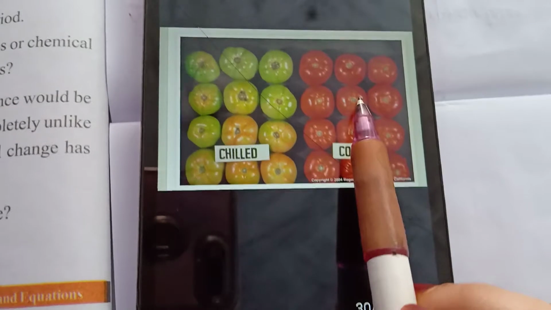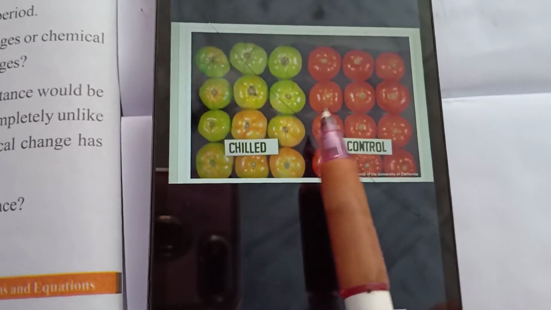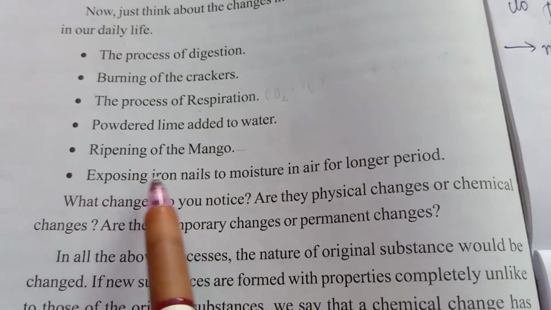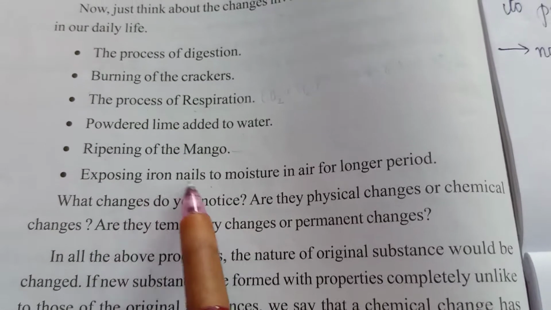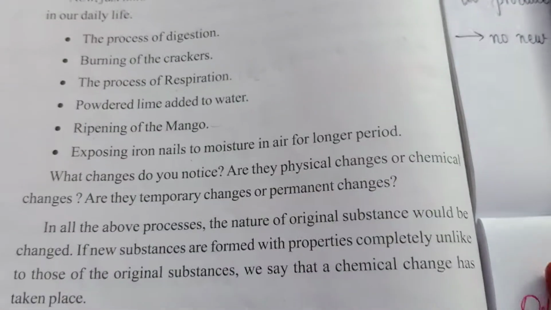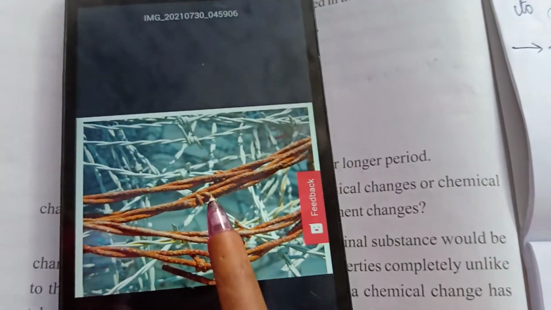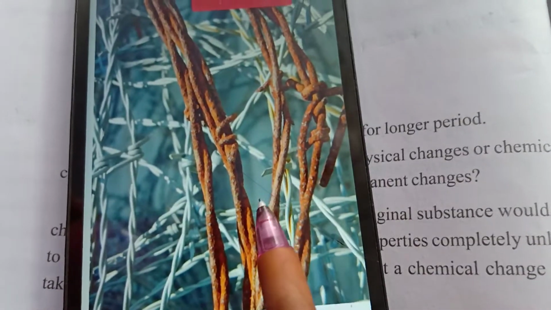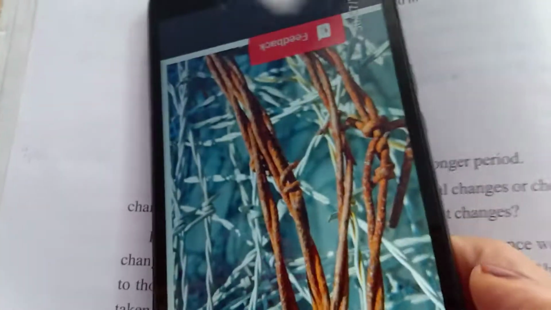Green tomato red tomato में पक के change हो गया. So in this also chemical reaction occurs. And the last one is exposing iron nail to moisture in air for a long period. For example, if you have any iron, it will be exposed to moisture, then it will change, right? Change and become rust, as you can see in this figure, right?